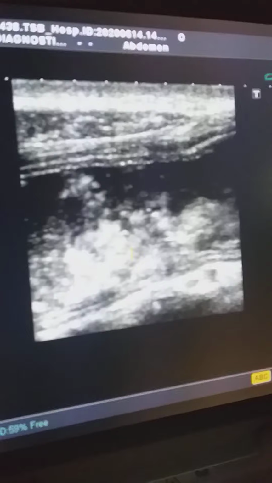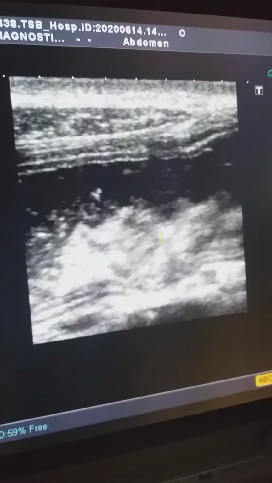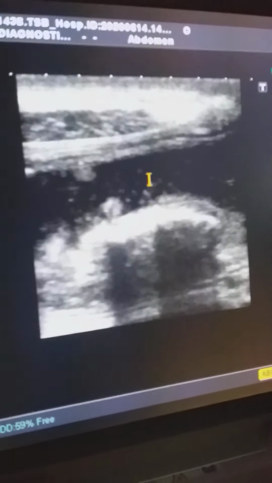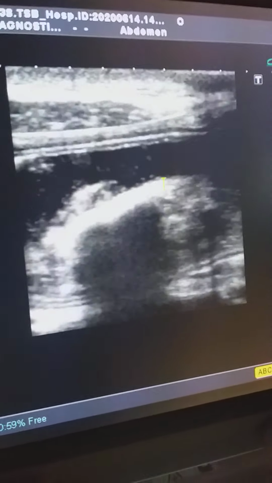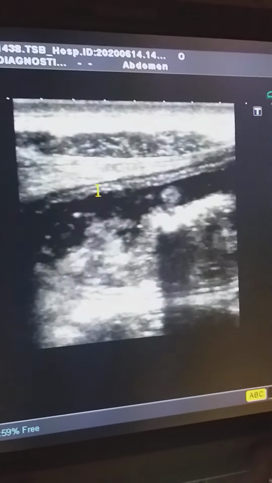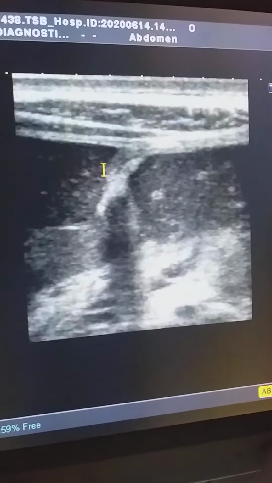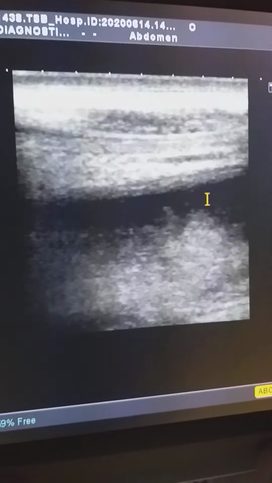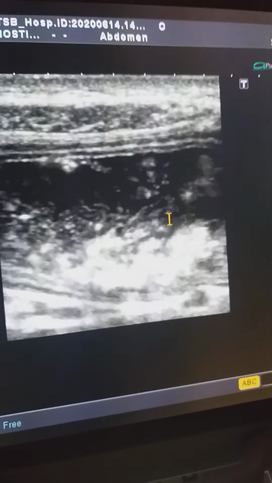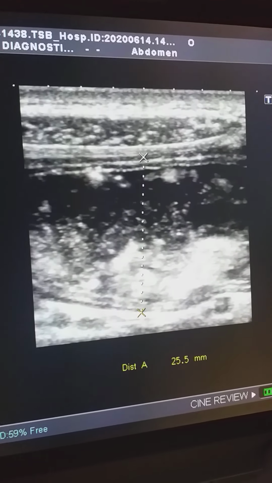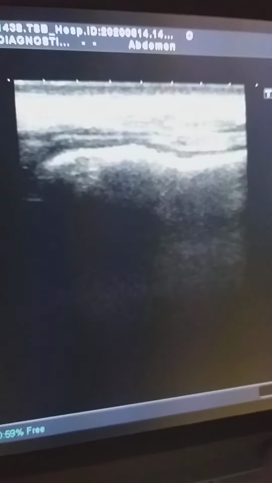Here we can appreciate that no peristalsis is there in this area. Gas is also present. So I am scanning the right abdominal region. So this is the bowel, small bowel, which is dilated, measuring 25 millimeter.